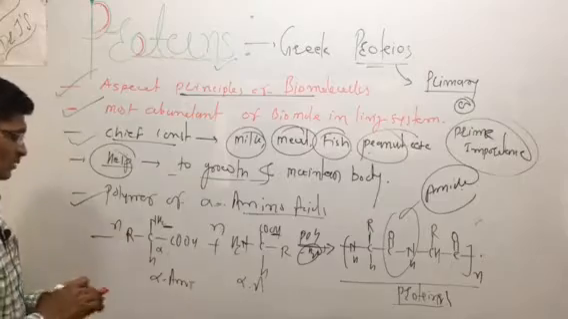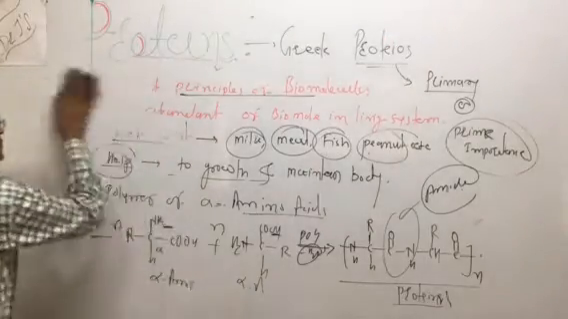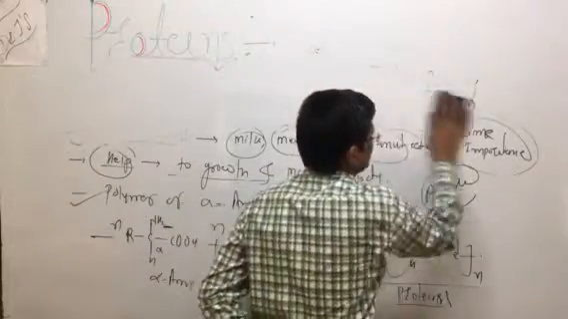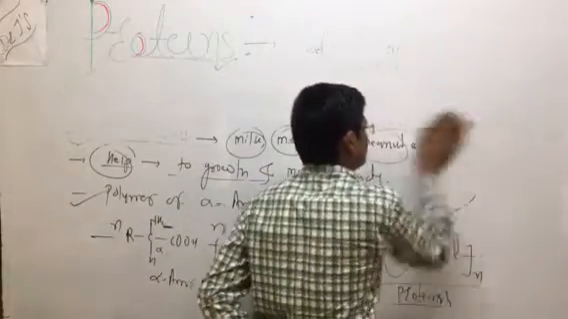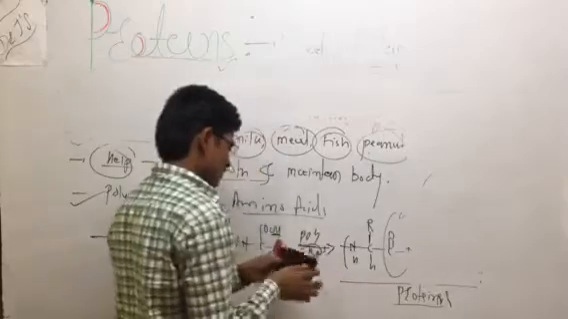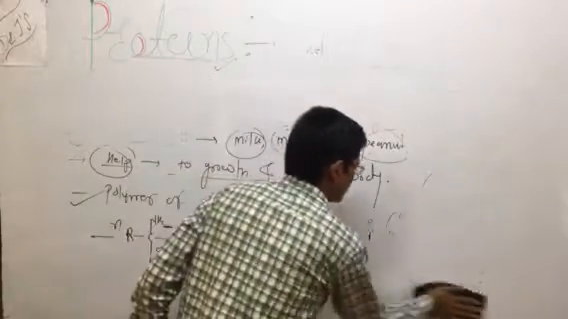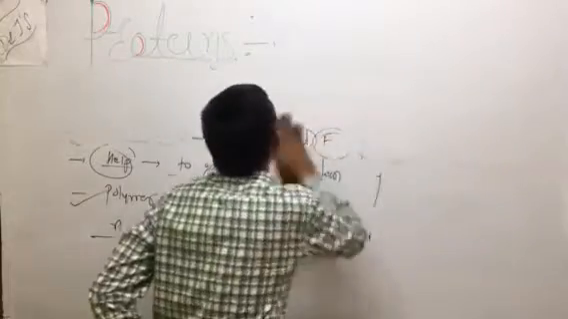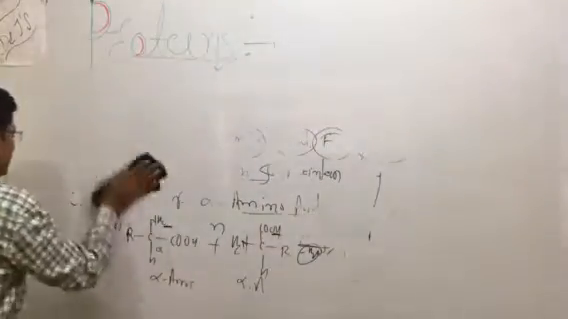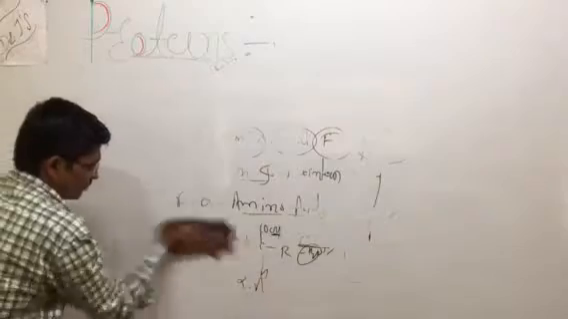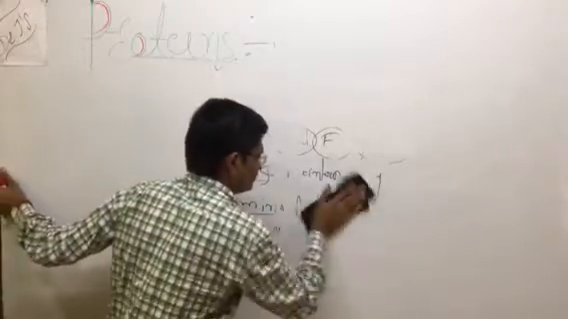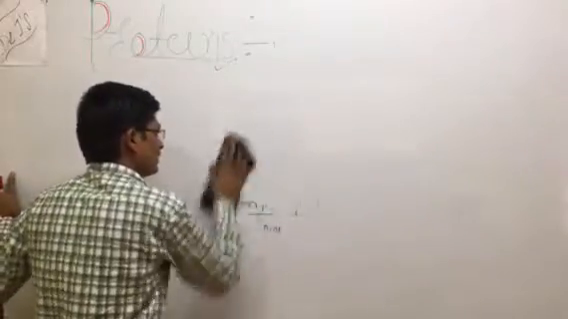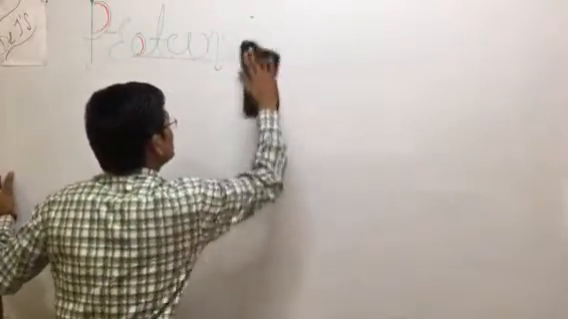Here, for the classification of proteins on the basis of structural arrangement as well as properties, there is the primary structure, secondary structure, tertiary structure, as well as the quaternary structure. There are 4 classifications on the basis of structural arrangement as well as properties.